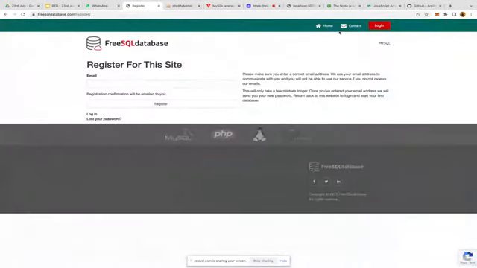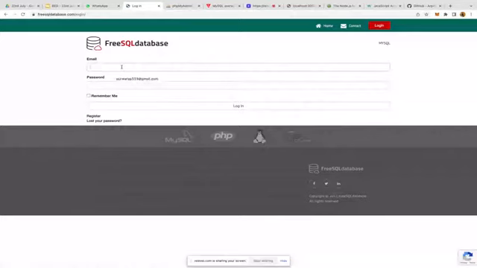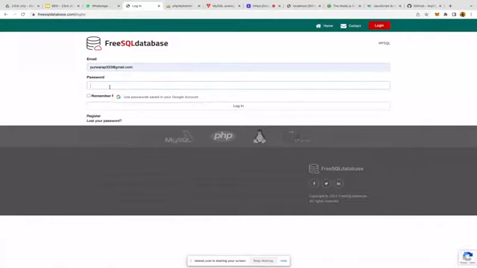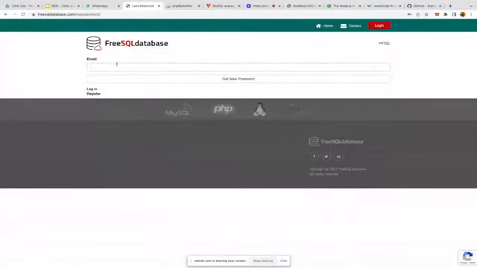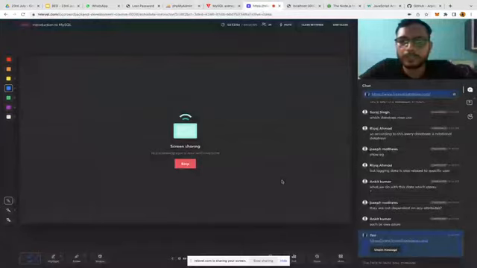Then you can simply come to the login screen and log in here. What password did I keep? Let me check. Okay, I forgot my password. Let me go to the lost password option. Let me stop sharing my screen, guys. Meanwhile, you try it.